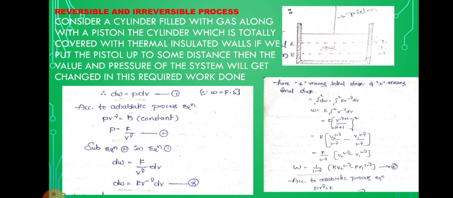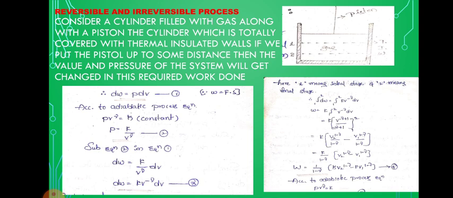Similarly, if we want to calculate the total work during the adiabatic process, then we have to integrate equation number 3 within the limits 1 to 2. Here 1 means the initial stage and 2 means the final stage.